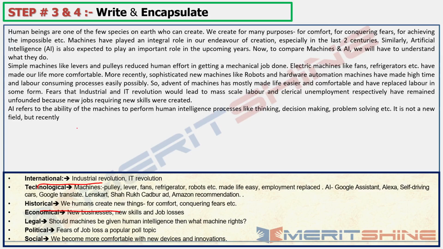But recently AI applications have ventured into areas which were not earlier done by AI, or rather we will say, ventured into sophisticated functions.